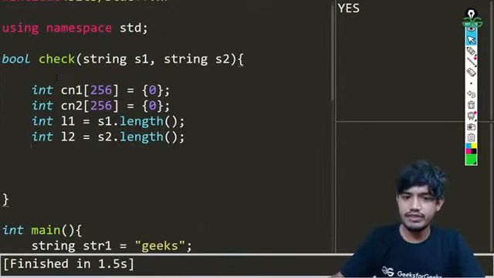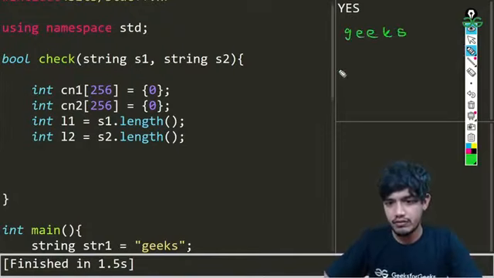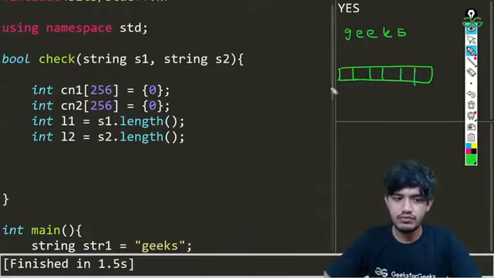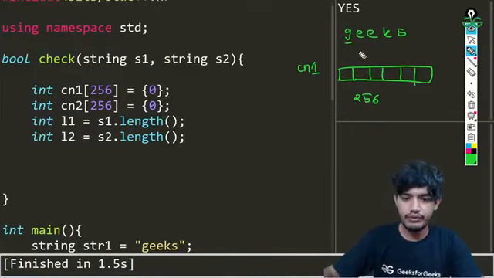Now suppose we have this, we have our gigs. I'm just going to be using this space now. Now we have made a character, we have made our integer array which we are calling count1, cn1, and in this the size is basically 256, and at each and every character we are going to be inserting this. So that's how we are going to be doing it.